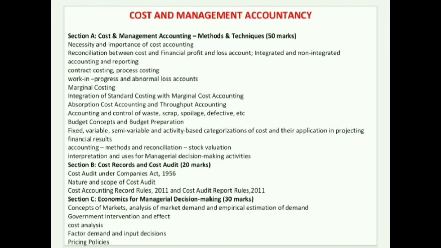Then accounting methods of reconciliation, stock valuation, interpretation and uses for managerial decision making activities.